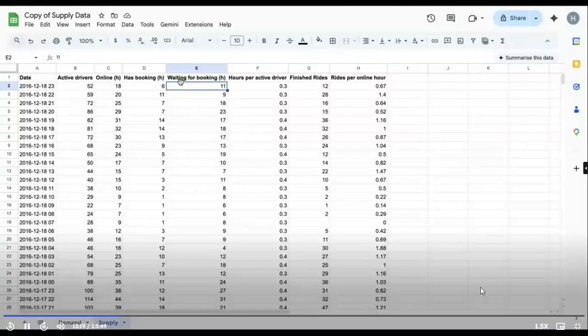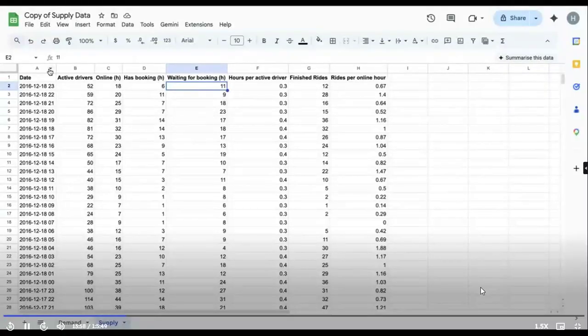What if your driver has confirmed the ride for 22 hours and then he's driving for more than 1 hour? Then would it count for 22 and 23 both, or just for 22? No, booking active will be coming over here only, because that particular driver was active over here. And whenever he is finishing, that particular finished ride will come in that particular hour itself. That's how it will go. Okay, got it. Thank you.